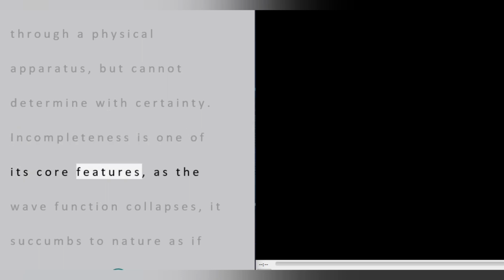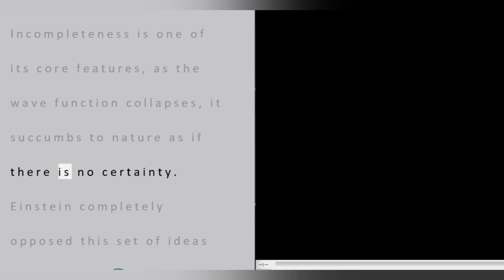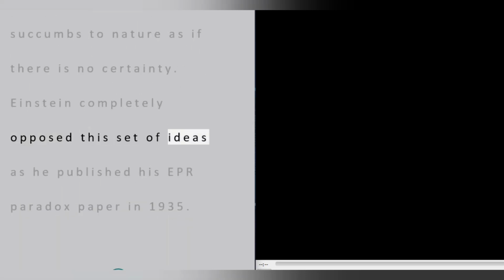Incompleteness is one of its core features. As the wave function collapses, it succumbs to nature as if there is no certainty. Einstein completely opposed this set of ideas as he published his EPR paradox paper in 1935.